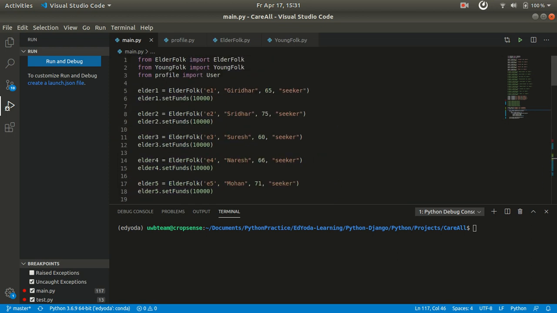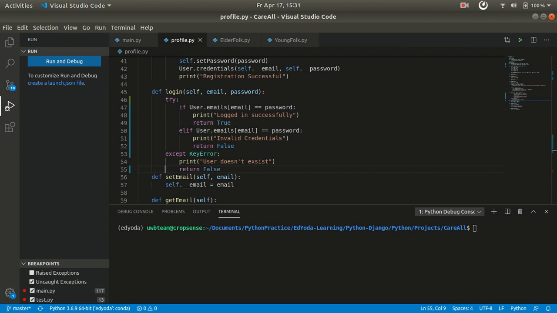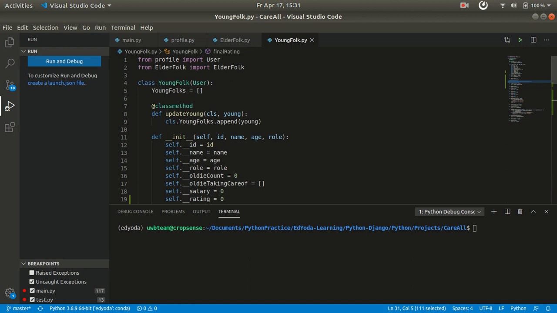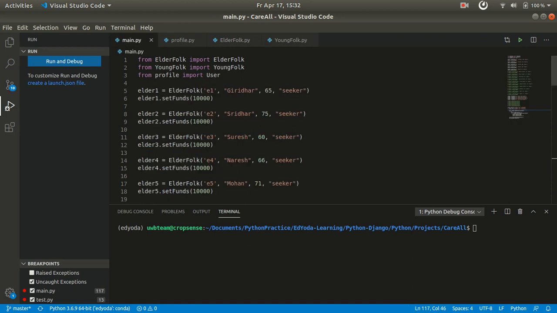There is one main driver code which is called main.py. Then there is a profile.py which is being inherited by elderfolk.py and youngfolk.py. Everything is a module, so we have to import each of the required classes into the other files.